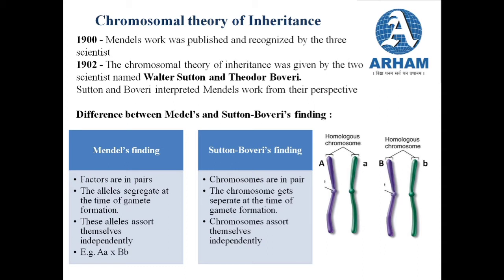But once the chromosomal structure was discovered, people knew that this is where the genes or the factors are placed. And during cell division, the chromosomal movement was also observed. So this modified version made its impact on people.